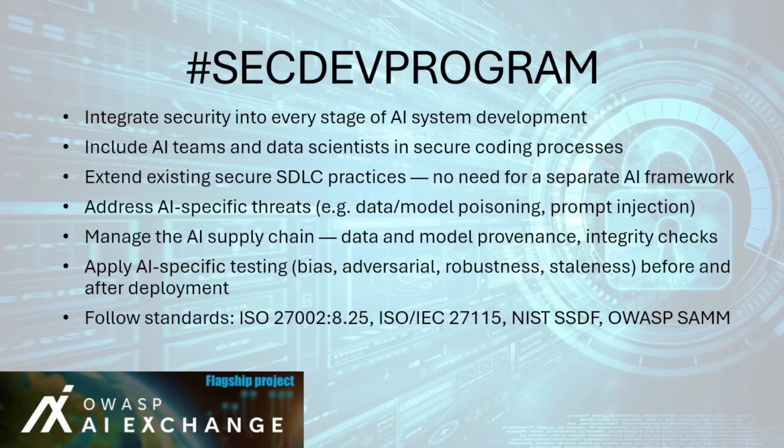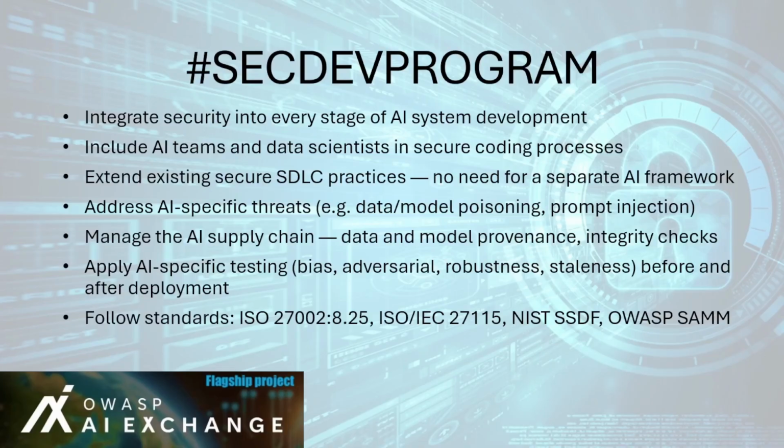And test models for bias, robustness, and adversarial resistance before deployment, and revalidate them continuously to detect model drift or staleness. In AI projects, development environments often handle sensitive data and pre-trained models. These environments can become attack targets themselves. Integrating them into your secure SDLC closes this gap and strengthens overall system resilience.